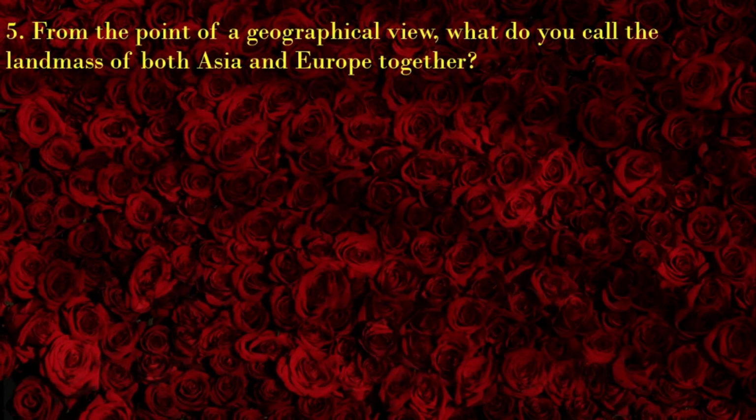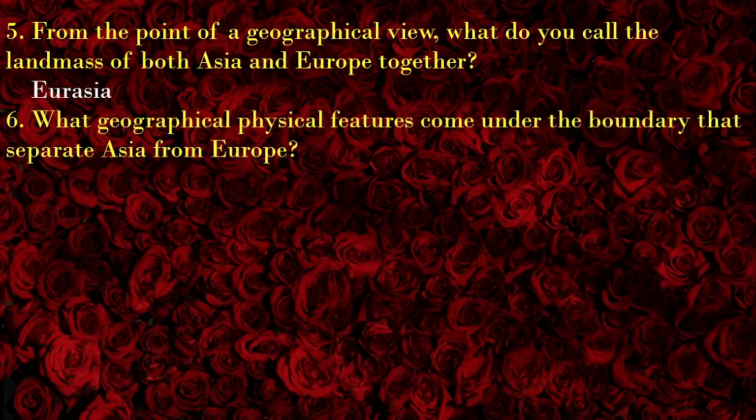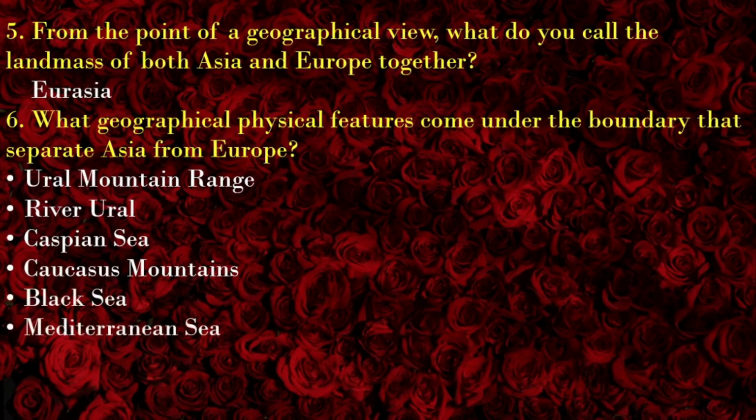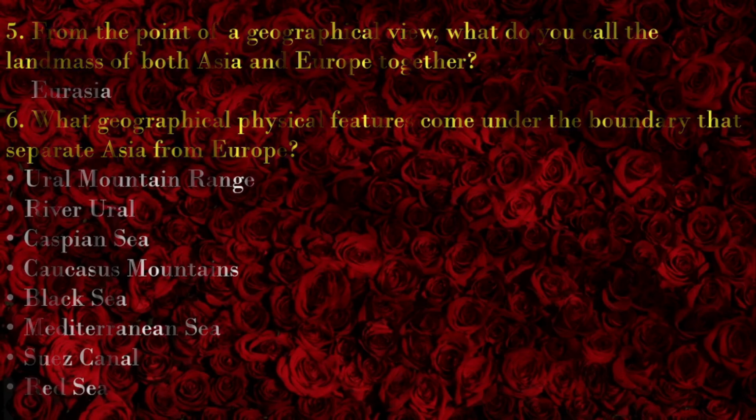From the point of a geographical view, what do you call the landmass of both Asia and Europe together? The landmass of both Asia and Europe together, Eurasia. What geographical physical features come under the boundary that separate Asia from Europe? Ural mountain range, River Ural, Caspian Sea, Caucasus Mountains, Black Sea, Mediterranean Sea, Suez Canal, and Red Sea.